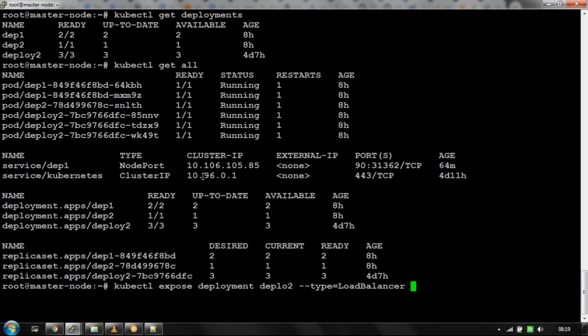So which image is it? Which application? Ubuntu. Deploy 2. Okay. Sorry. Control C. Kubectl get deployments -o wide. It will show you which image you have used. Get deployments -o wide.